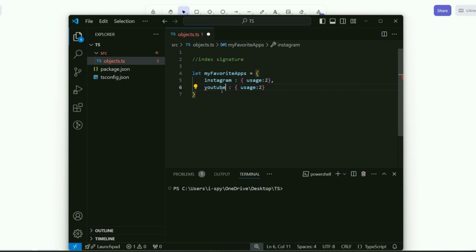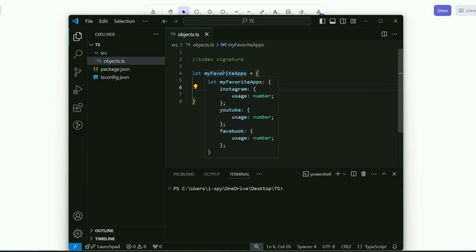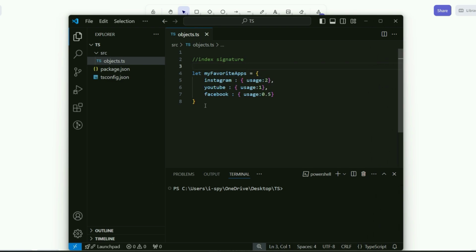Maybe I can write YouTube usage, maybe 1. I can write Facebook usage, maybe 0.5, right? Now, if I check the type of this, you see it is giving me the type Instagram, YouTube, Facebook as exact values. But what I can do, I can create a signature for it.